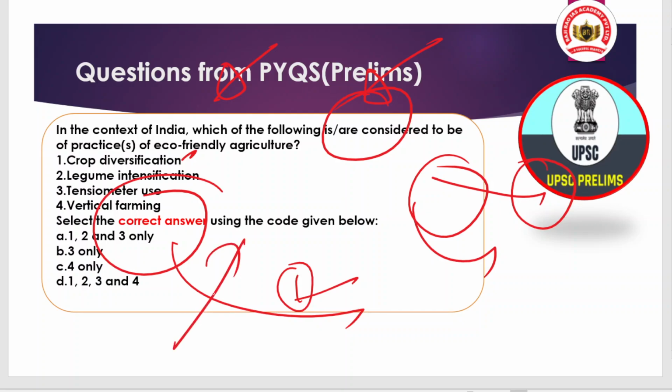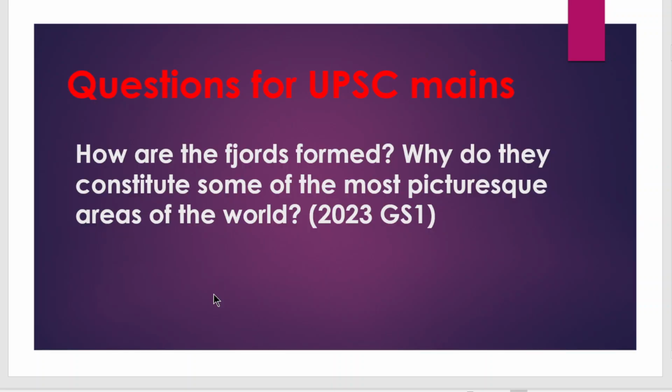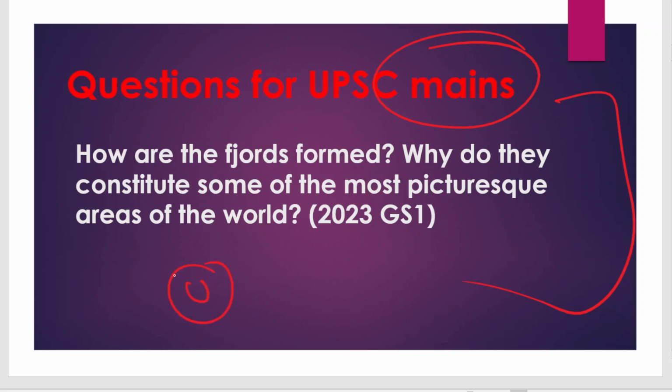Okay, now we are shifting to the mains rapid fire, and here in the mains rapid fire you have a question from the mains previous year paper. I have taken the UPSC mains question of 2023 GS Paper 1. It is also related to the geography section, and the question is: how are fjords formed, and why do they constitute some of the most picturesque areas of the world?